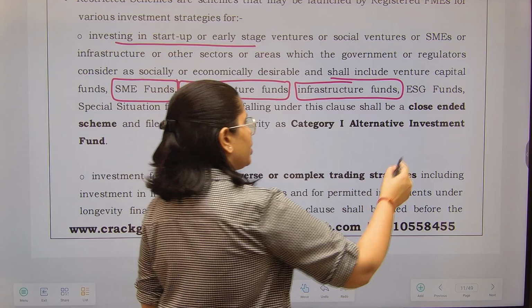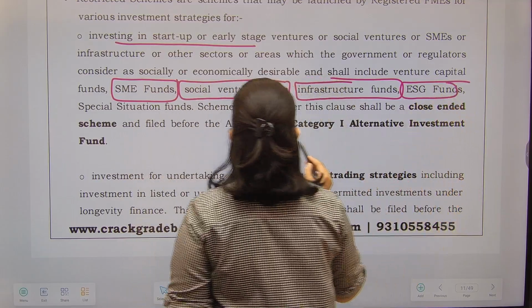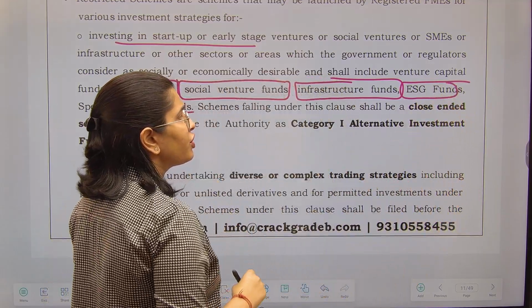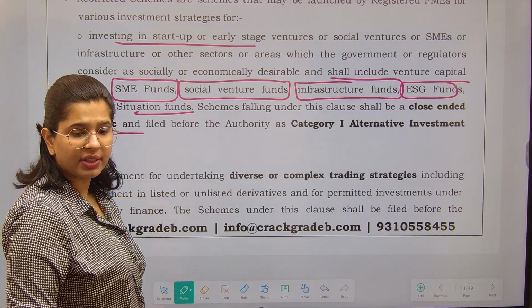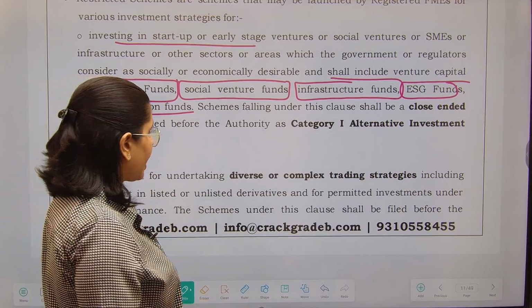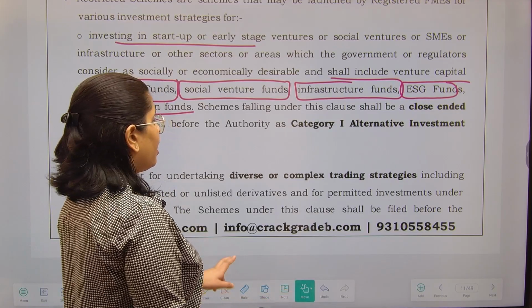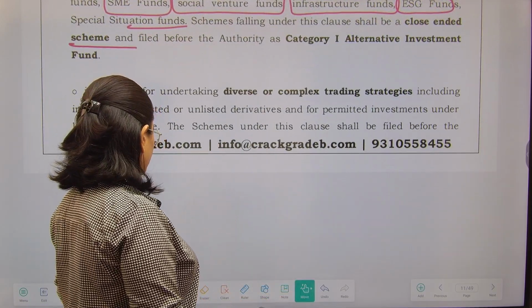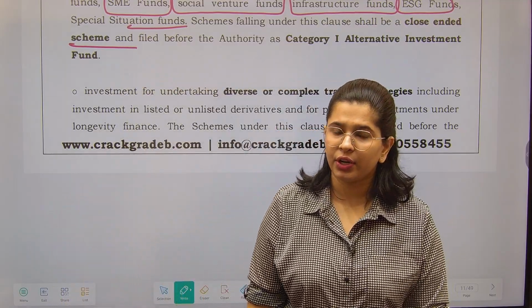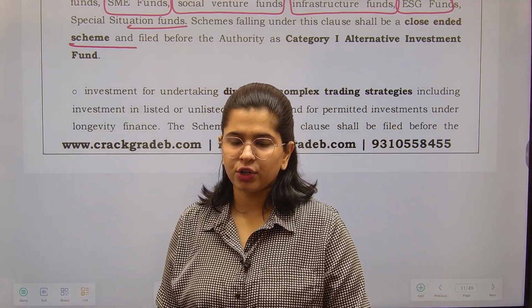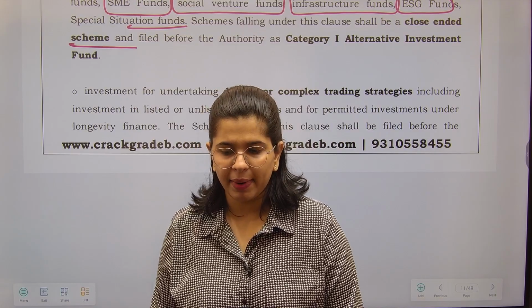So like ESG funds, special situation funds, schemes which are falling under this category, they will be closed-ended schemes and they will be filed with the authority under the category 1 AIF. Fine. Till the time you watch this video, I would have made the AIF related video as well. So please do not forget to watch that particular video also for better understanding.